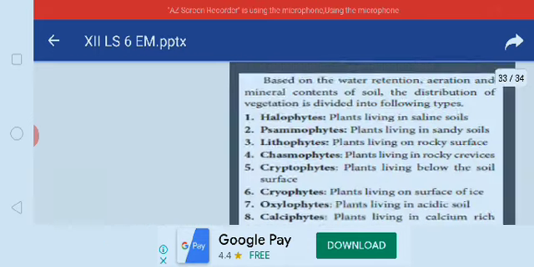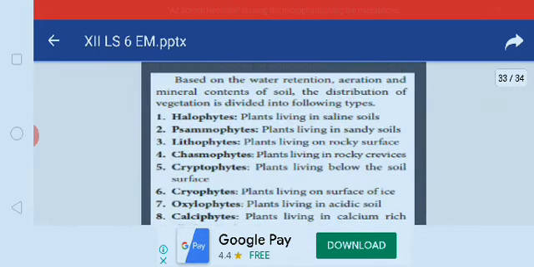Then based on the water retention, aeration, and mineral contents of the soil, the distribution of vegetation is divided into the following types. First one, halophytes: plants living only in saline soil conditions. Psammophytes: plants living in sandy soils.